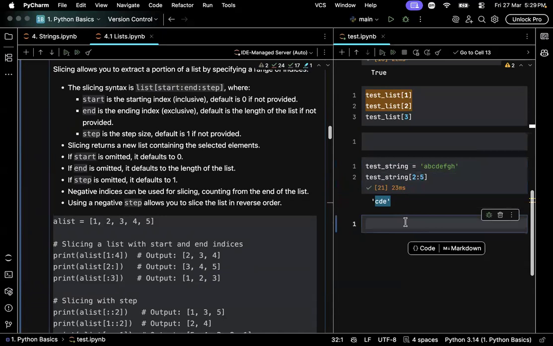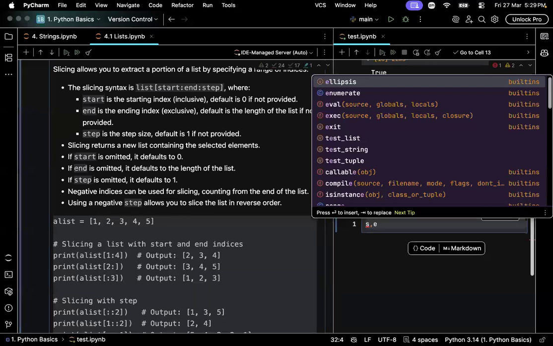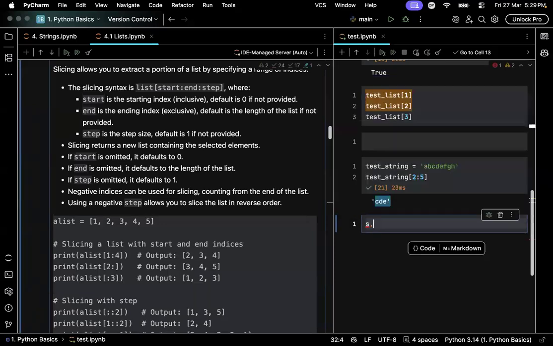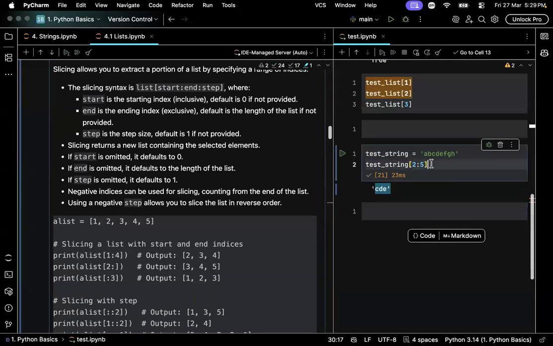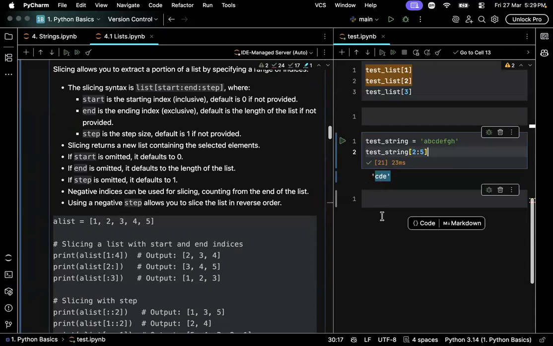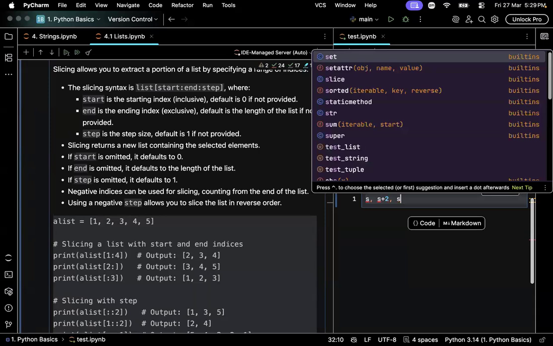So if S is our starting and E is our ending position, we will only get S, S plus 1, and so on up to E minus 1 and not E. Is this clear? Is slicing from point A to point B clear? Yes. Good. Now here is the tricky part. What if I want to retrieve from point A to point B, not directly but in steps? I don't want S plus 1, but I want S plus 2. I don't want S plus 3, but I want S plus.